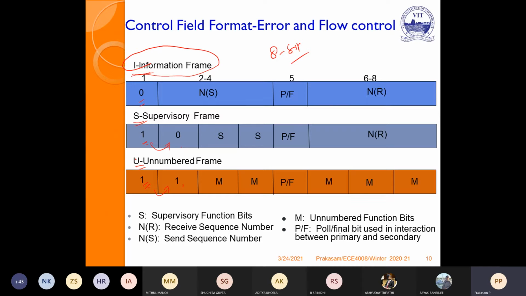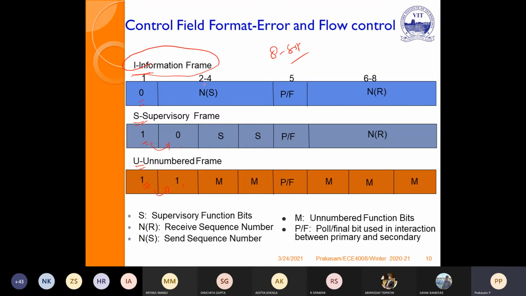So if the MSB is 1, then we check the second bit. If it is 0, then that is a supervisory frame. If it is 1, that is an unnumbered frame. So 0 means information frame, 10 supervisory frame, 11 unnumbered frame.